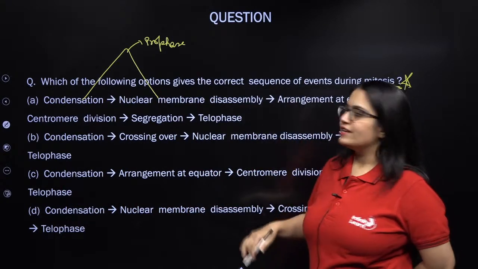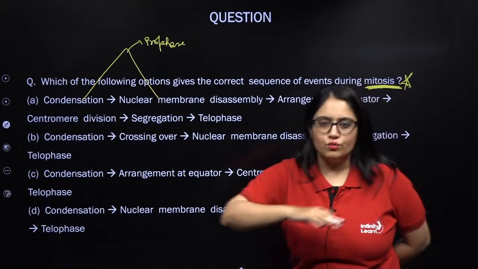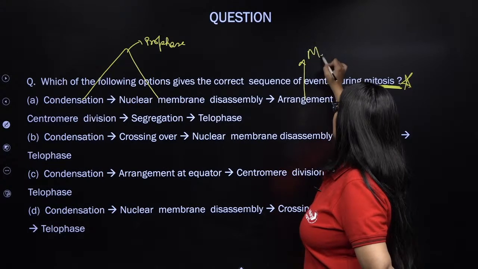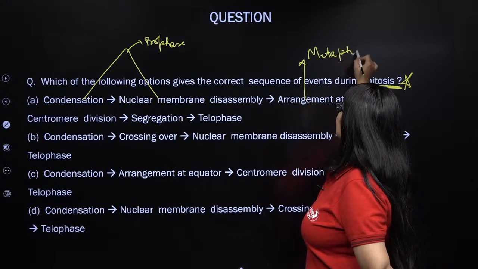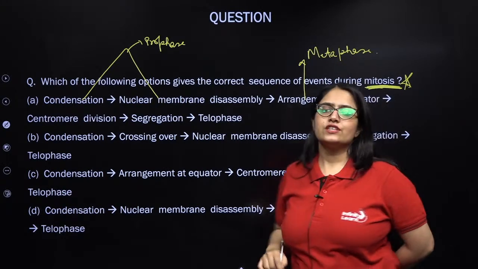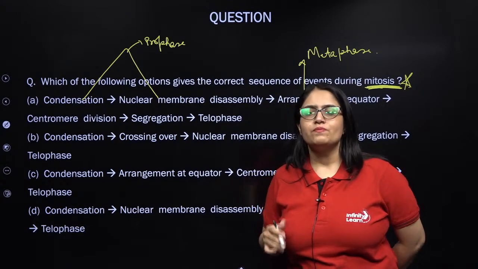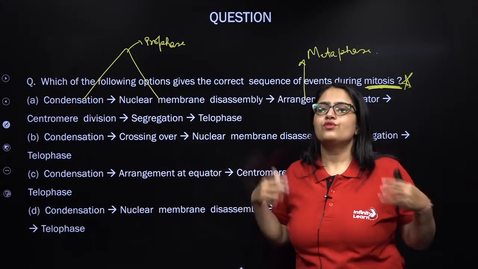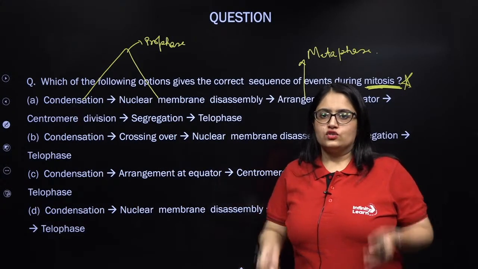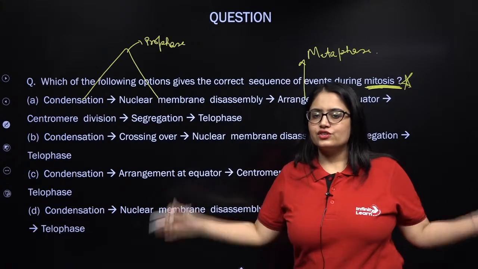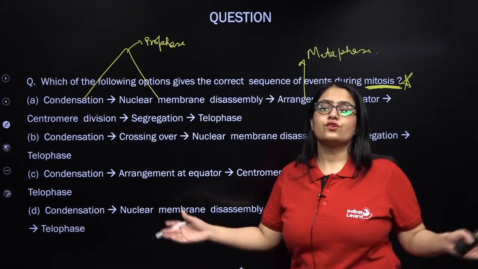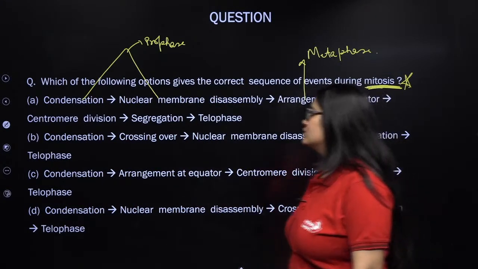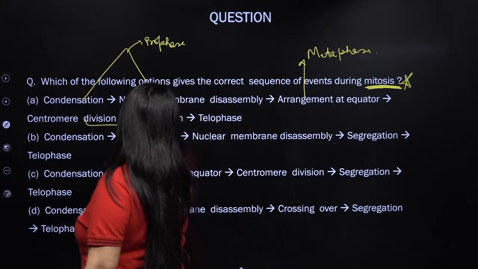Next, in metaphase, what will happen? Arrangement of the chromosomes at the equator will take place, right? So this is a characteristic of metaphase. Now the next phase is anaphase. So in anaphase, what will happen? Centromere will split. As a result, the sister chromatids will separate out to form daughter chromosomes, right? So splitting of the centromere and segregation of the chromatids as daughter chromosomes towards the two opposite poles will take place. So these two are characteristics of anaphase.